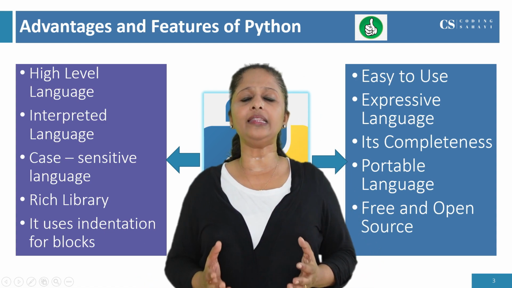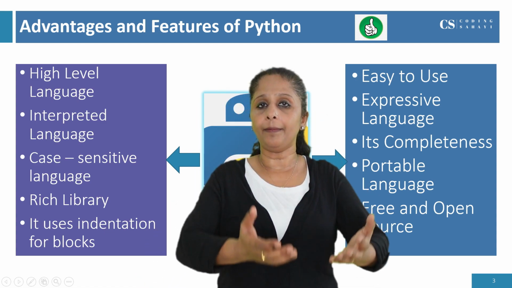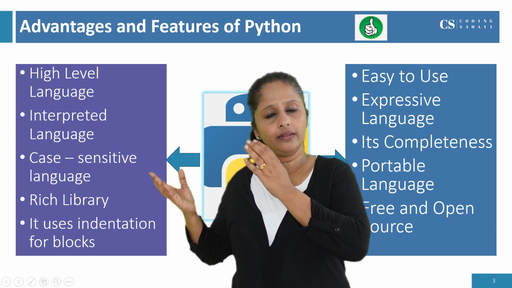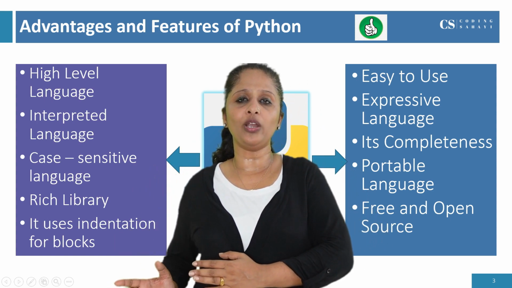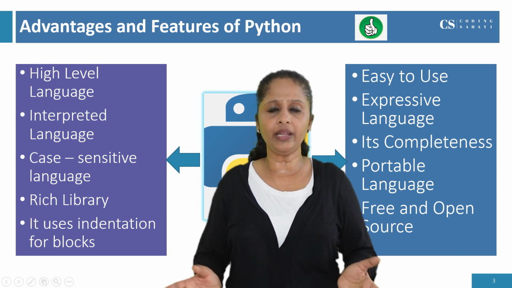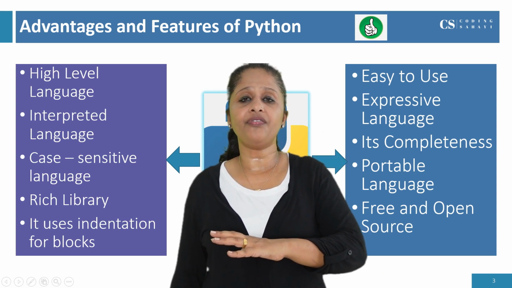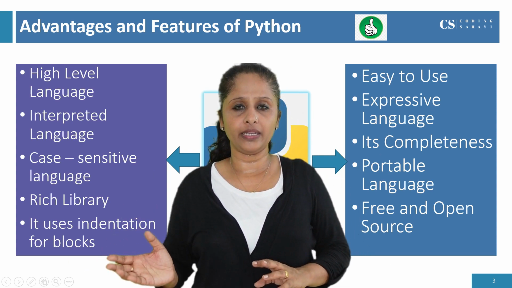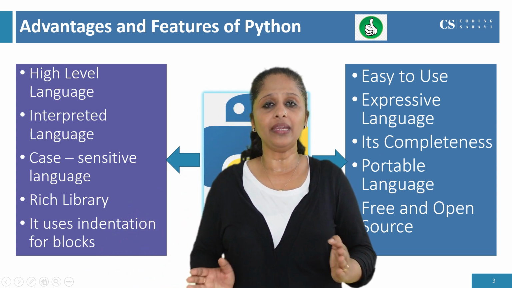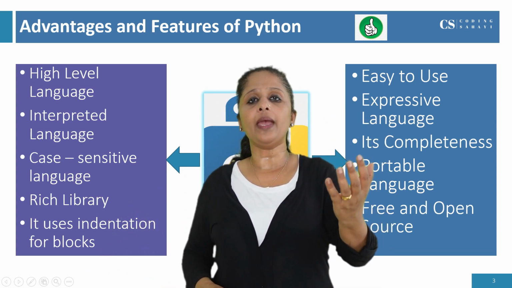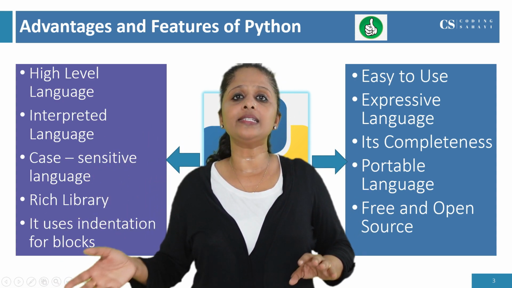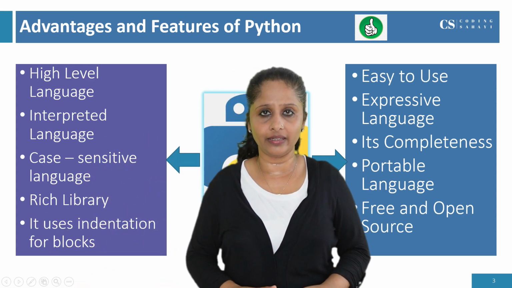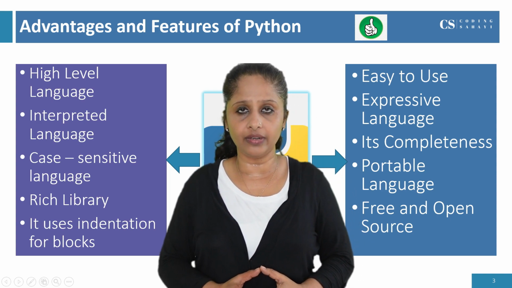If you write the letter B in capital and the letter B in small, we read it as the same B only. But Python identifies these as two letters, capital B and small b. So it is not the same, it is different. All the capital letters and small letters are different for Python, so it is a case-sensitive language.